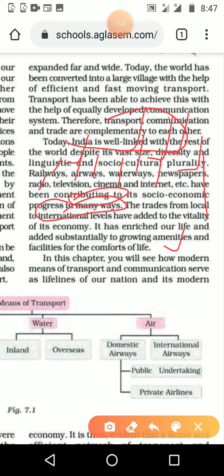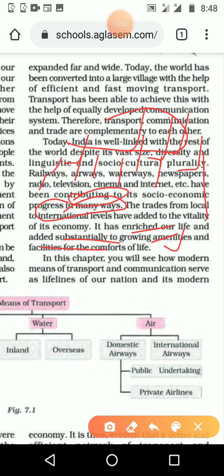What all things? Trade, transport and communication, what is it doing? It is enriching our life. How? Adding something extra substantially, what all things we need as a basic thing, and it is growing amenities and facilities, and we are getting the maximum facilities for our comfort also.